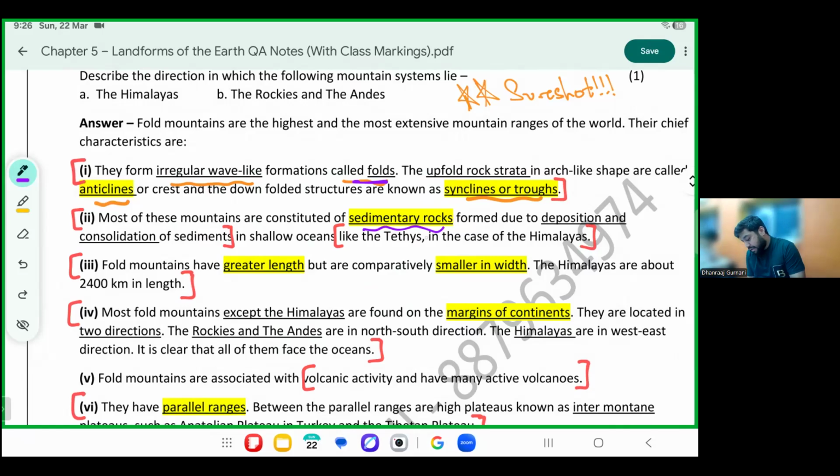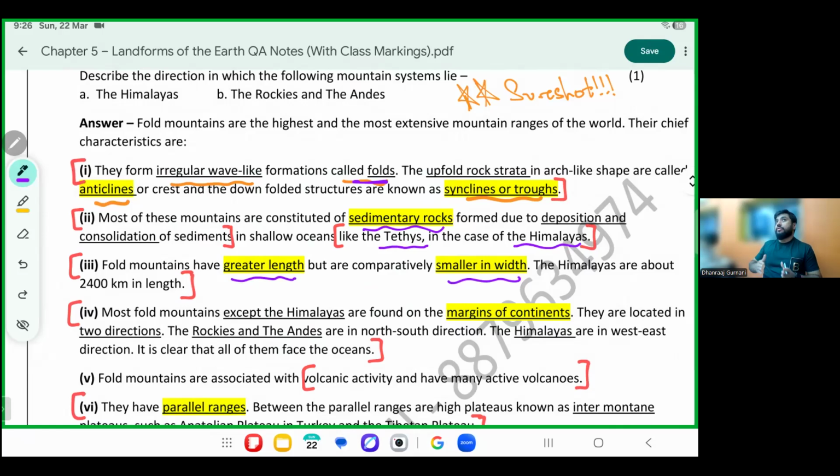Please mark examples. The pits in the case of the Himalayas, in the shallow oceans. They are greater in length, comparatively smaller in width.